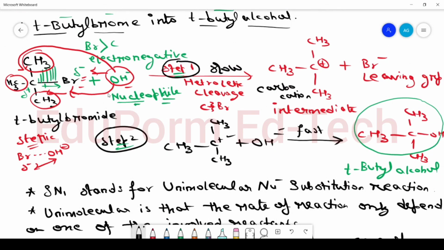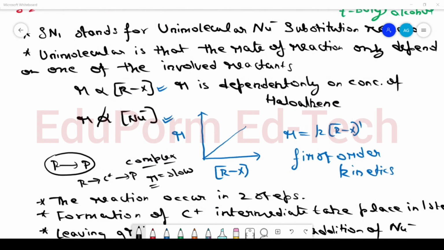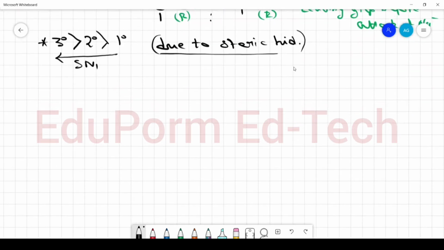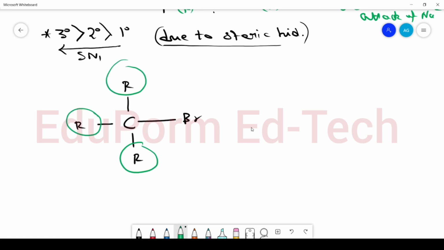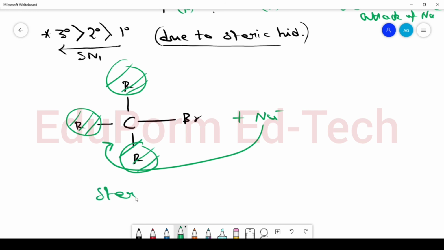Let me explain once again the concept of steric hindrance. So this is a carbon to which bromine is attached. This carbon is attached to a carbon chain, and a carbon chain. Now these carbon chains are bulky. Okay. So if attack of nucleophile is taking from the back side, अगर पीछे से attack होना चाहे तो because of the presence of these bulky groups, the attack is not possible. So due to steric hindrance, the attack is not possible from the back side.